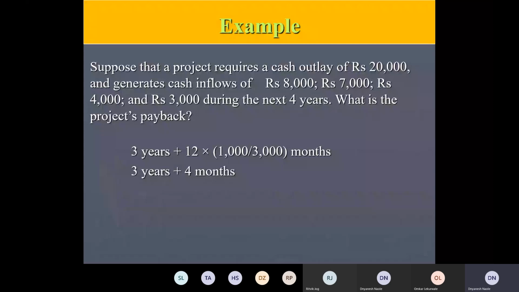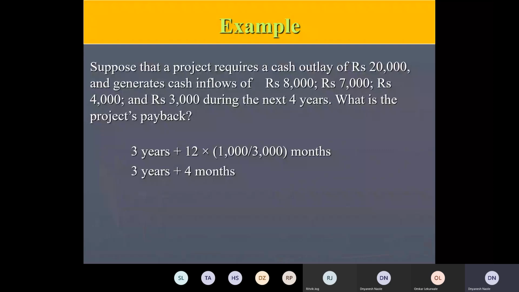That is called discounting. What does 7,000 rupees after 2 years mean if I convert it to today's price? It will be a lesser value. In the same way, what is the value today of 8,000 rupees received after 1 year? It will not be 8,000; it will be lesser than 8,000. There are some formulas which we'll see in the next class. That is called discounting the future cash inflows.